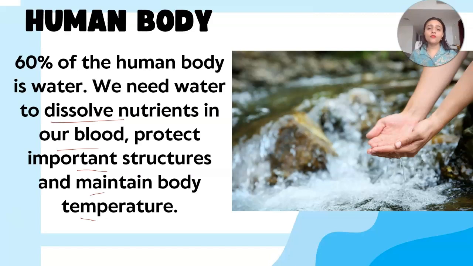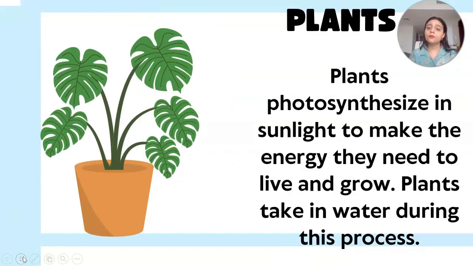Apart from that, plants are also considered living things. Plants photosynthesize in the presence of sunlight to make the energy they need to live and grow. Apart from sunlight, we already know what plants need: sunlight, air and water.